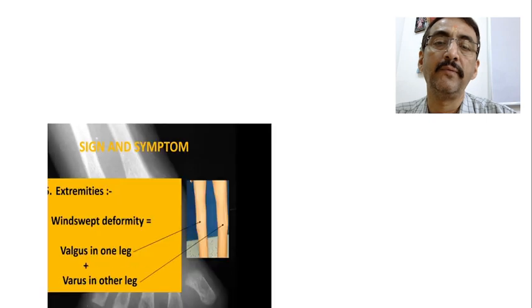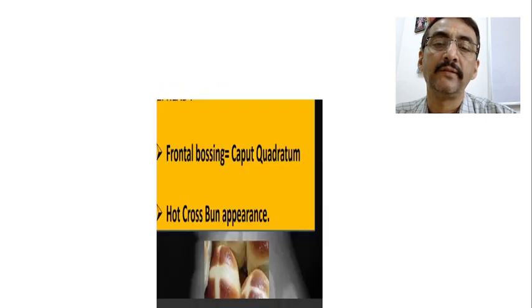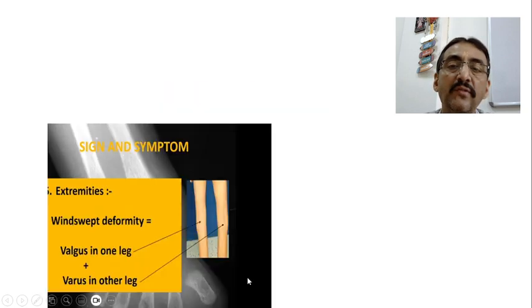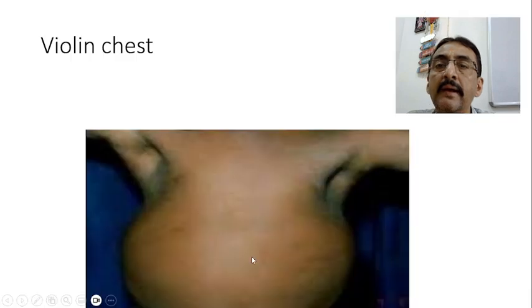And so that things will be very clear. See, this is the hot cross bun appearance. So in the skull, what happens? Ping pong appearance will be there, prominence will be there in the frontal area, and the sutures present in the skull become more prominent, and this gives the appearance of a hot cross bun. Okay, frontal bossing with a hot cross bun. It looks like that, in the bakeries, later they cut it. So that is also typically seen in case of rickets.